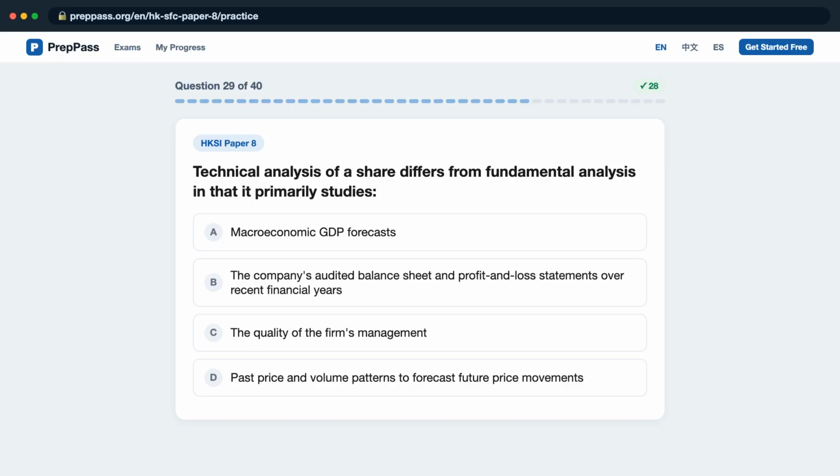Question 29. Technical analysis of a share differs from fundamental analysis in that it primarily studies, is it A, macroeconomic GDP forecasts, B, the company's audited balance sheet and profit and loss statements over recent financial years, C, the quality of the firm's management, D, past price and volume patterns to forecast future price movements?